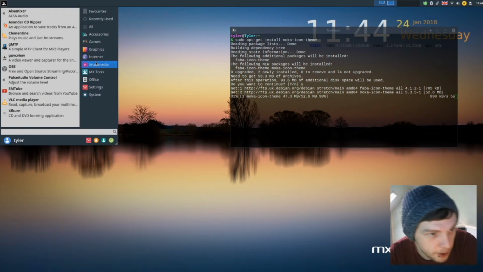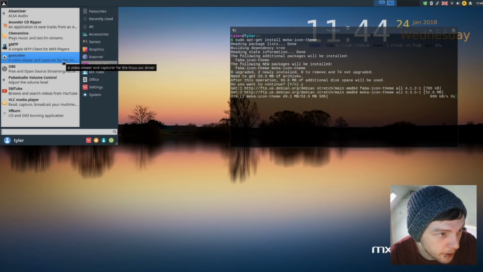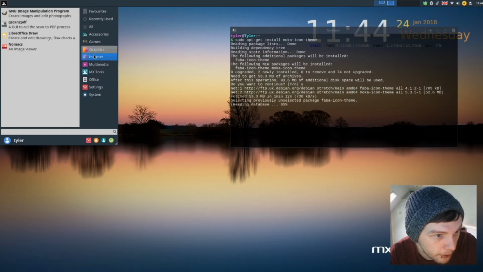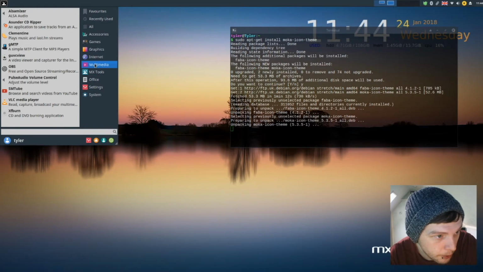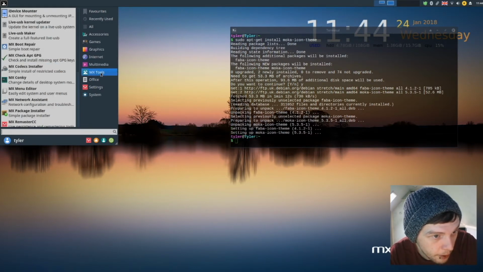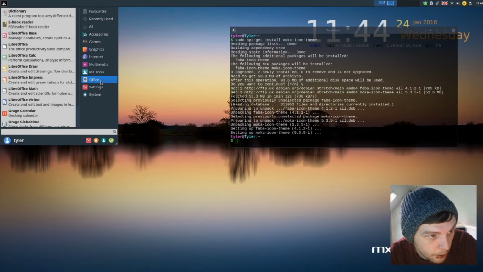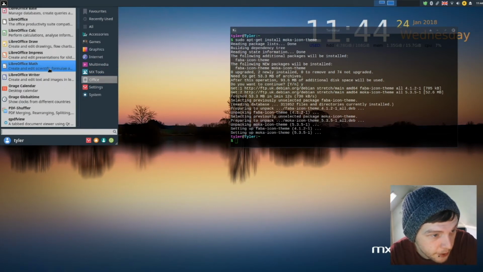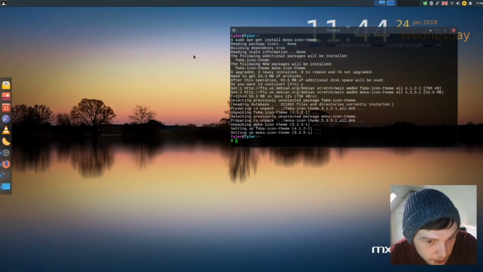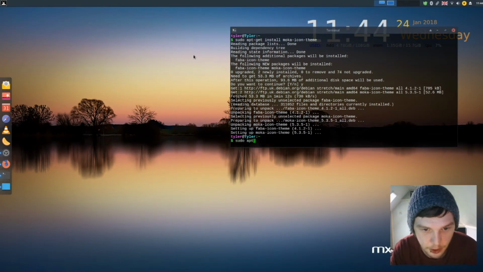Alright, so what does this come installed with? Does it come with GIMP? Lovely, so I don't need to install GIMP. I've already installed OBS that we're recording with. Comes with LibreOffice, so I don't need to do that. Okay, so we're going to install OpenShot and Blender.